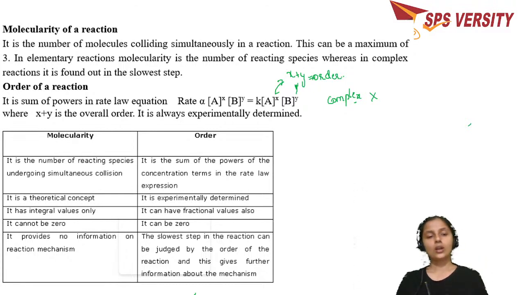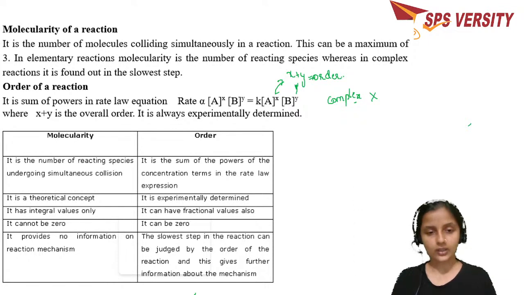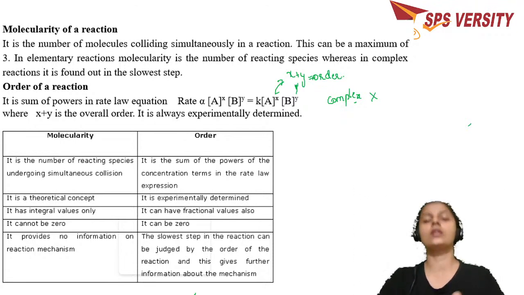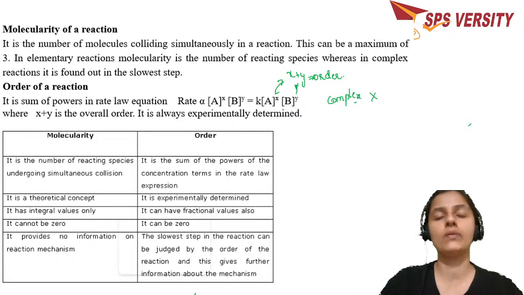Then the molecularity only tells you how many reactant molecules are colliding in that particular reaction. Other than that, it won't give you any other information about how the reaction is going to proceed. Whereas in case of order, the different steps are considered, and you get to know what exactly is the order of the reaction.